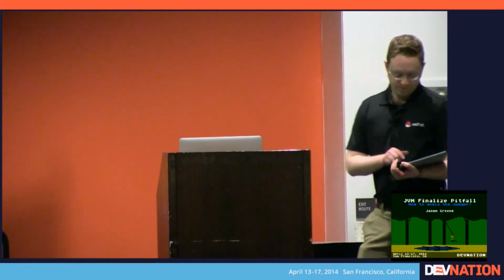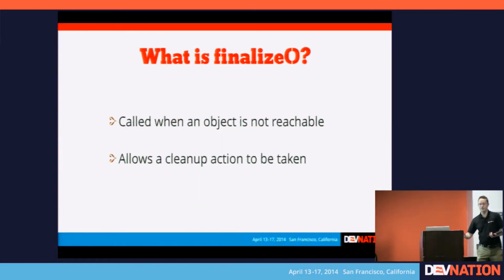within the JVM language and a deep internal flaw with that construct, and how it probably affects you even if you don't realize it, and some steps that you can take to avoid that particular problem from occurring. So to start off with, you may or may not be familiar with the finalize construct, but in case you aren't, the finalize construct is a method that you can implement on an object that the JVM calls whenever a cleanup action needs to be taken.